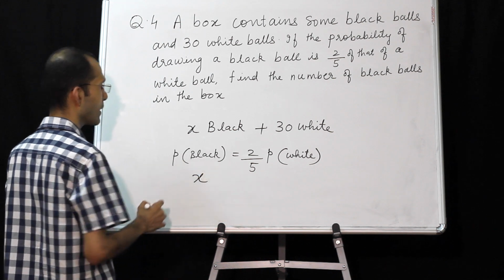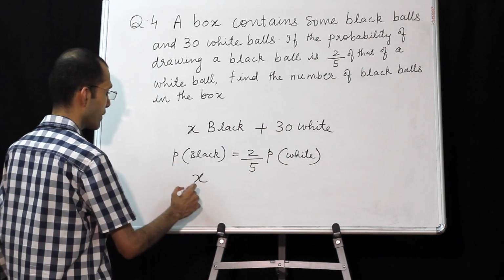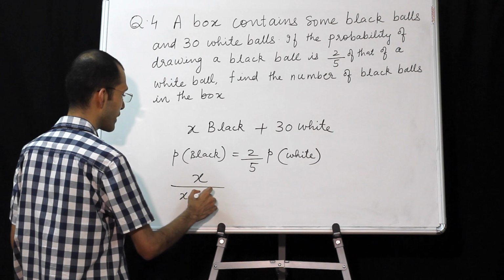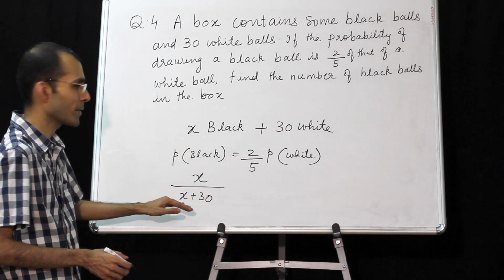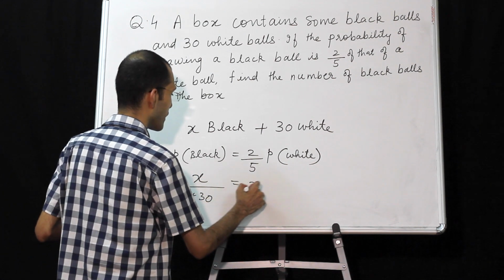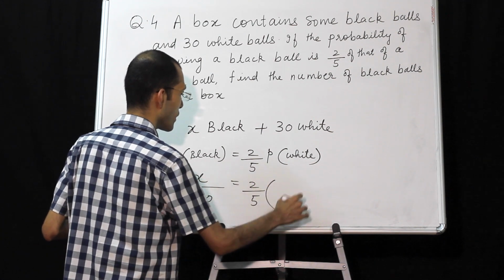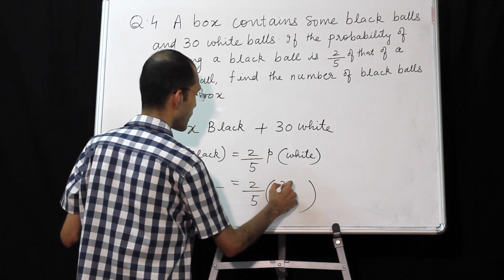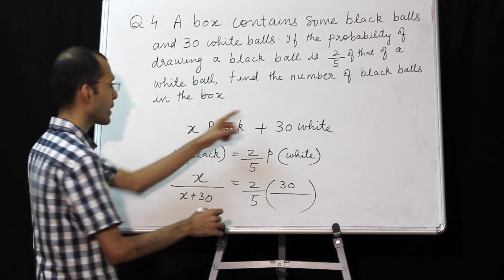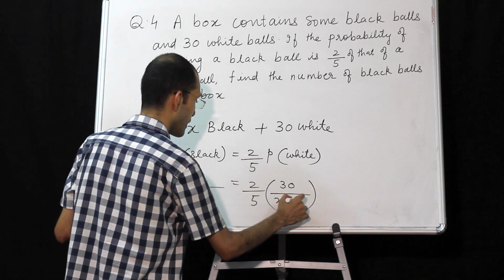X. How many total? X plus 30. So it is like number of favorable outcomes upon total number of possible outcomes. This is equaling 2/5 of probability of white ball. How many white balls are there? 30. Divided by total how many? X plus 30.